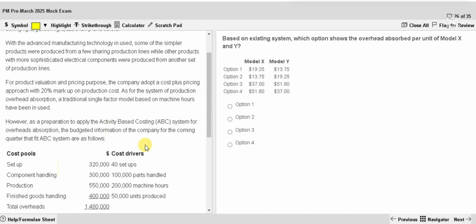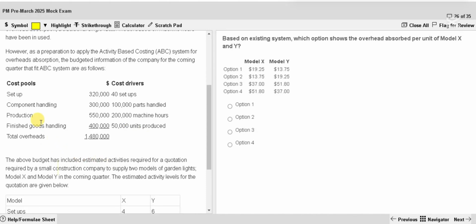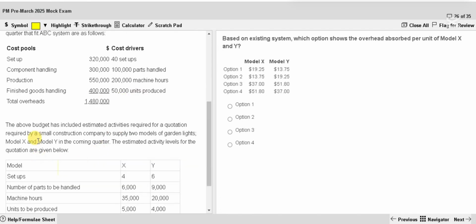However, as a preparation to apply an ABC system for overhead absorption, the budgeted information of the company for the coming quarter that fits the ABC system is as follows. Right, 4 types of costs are given, cost drivers are given. The above budget has included estimated activities required for a quotation requested by a small construction company to supply 2 models of garden lights, model X and model Y, in the coming quarter.